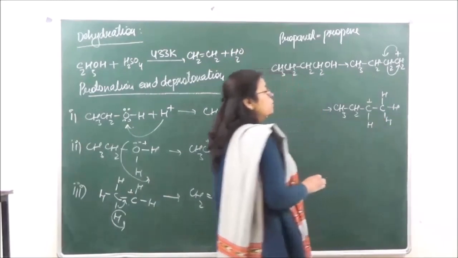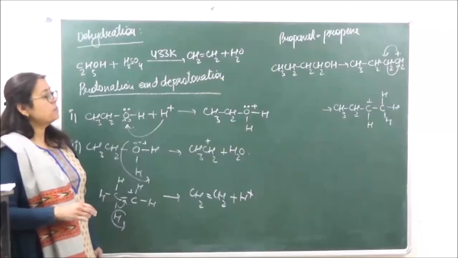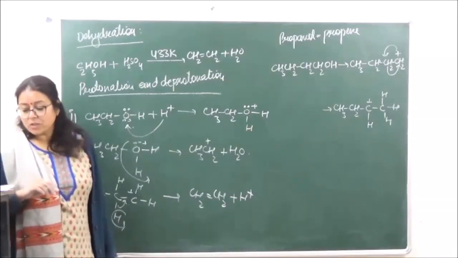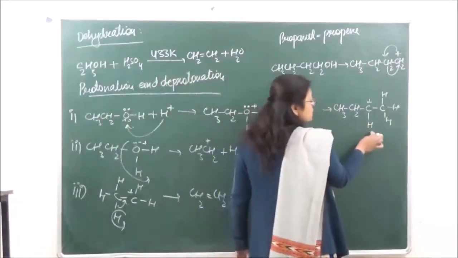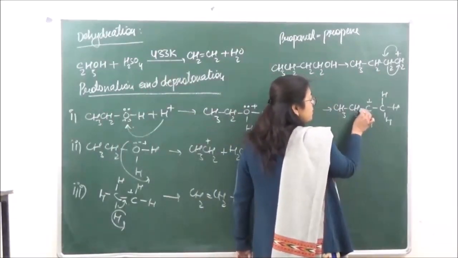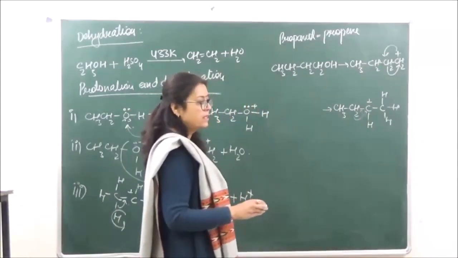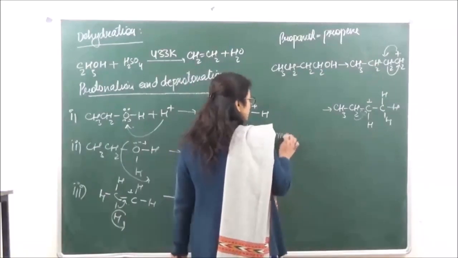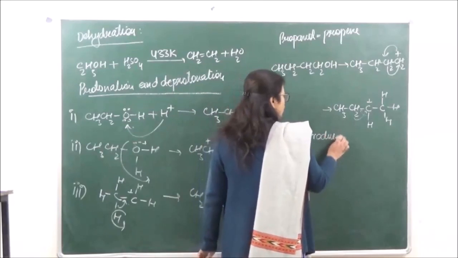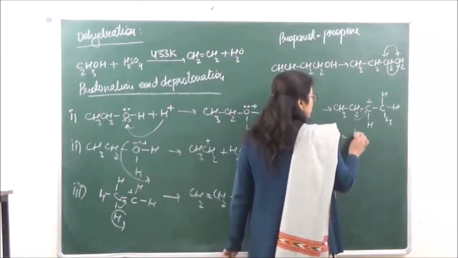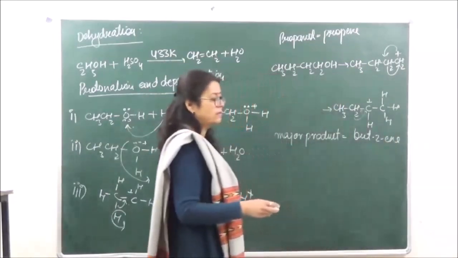Now because we are getting a 2 degree carbocation over here, the major product in this case is going to be but-2-ene. Because when the H positive is released from here, the double bond will go here and the hydrogen is going to shift on this side. So the major product on dehydration is going to be but-2-ene, right?